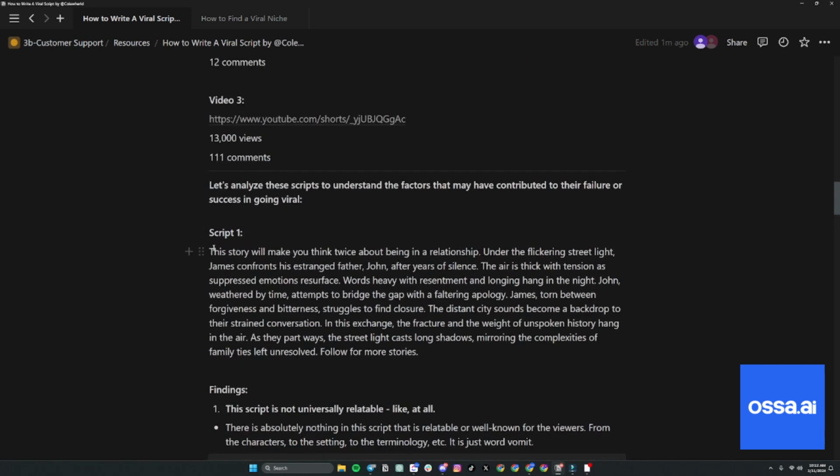Now, also look at this. This is important. This hook makes a promise to the viewer: this story will make you think twice about being in a relationship. As you read through this, do you actually think twice about being in a relationship? No, you don't. That tells you this is a horrible script because you're not delivering on the promise. A hook is also somewhat a promise at times, and you're telling the user this is what you can look forward to, but then you have to deliver on it.